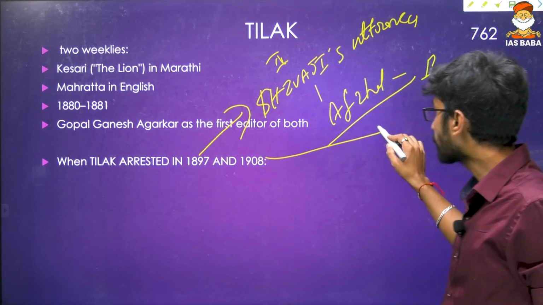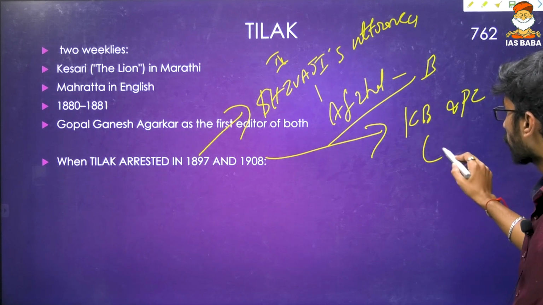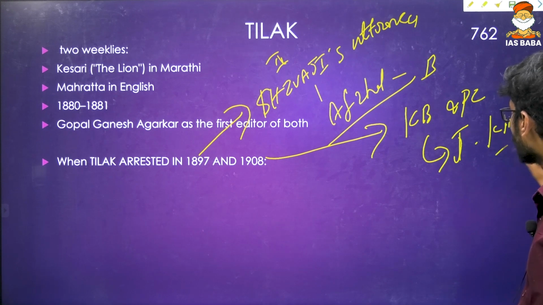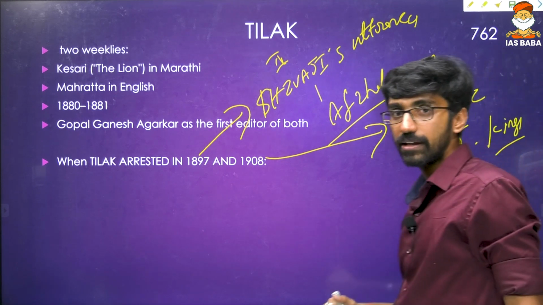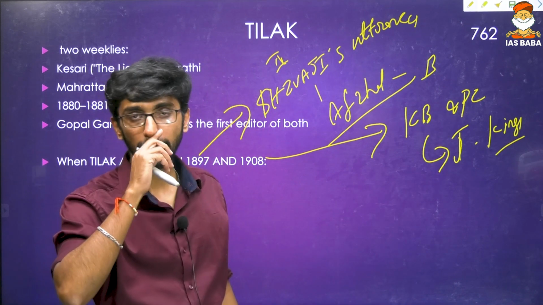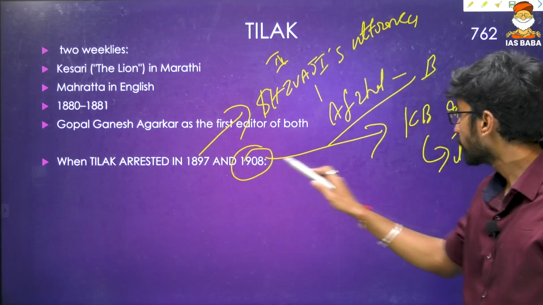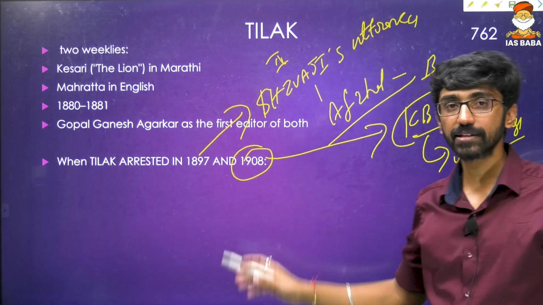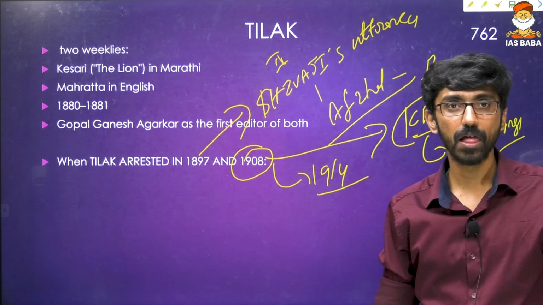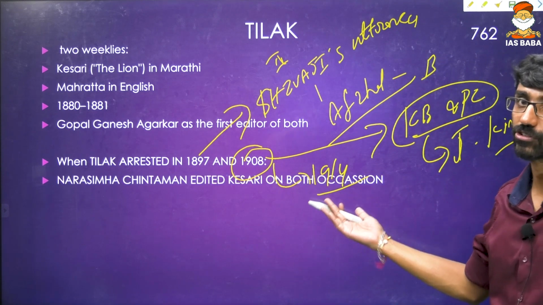In 1908, he was arrested because he defended the actions of Khudiram Bose and Prafulla Chaki, who tried to assassinate Judge Kingsford. But instead of attacking Judge Kingsford, Khudiram Bose and Prafulla Chaki unknowingly attacked some British ladies. Tilak defended their actions. That is the reason he was arrested, and later he was released in 1914, after six years in jail. So he was arrested in 1897 and 1908 for two different reasons, and of course the sedition charge, we can say.